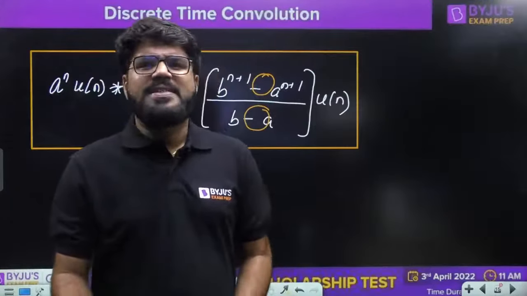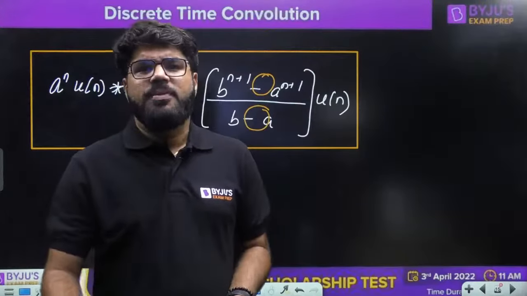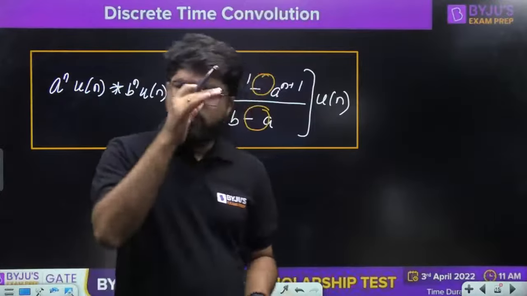Right. Now 0 by 0, analog electronics, Manoj. Yeah, we'll plan analog electronics also for GATE 23.